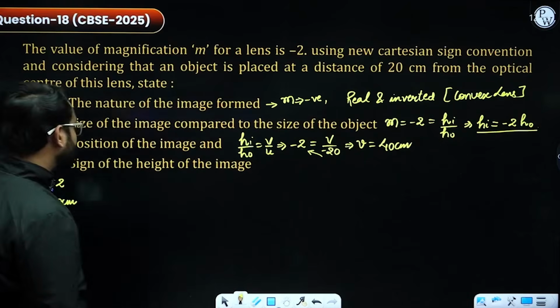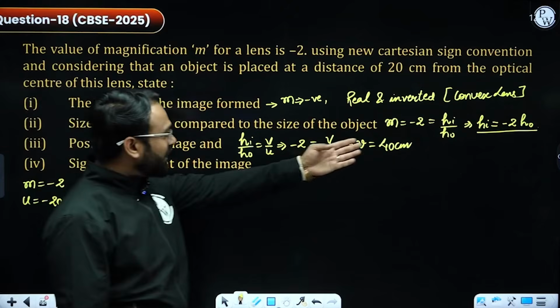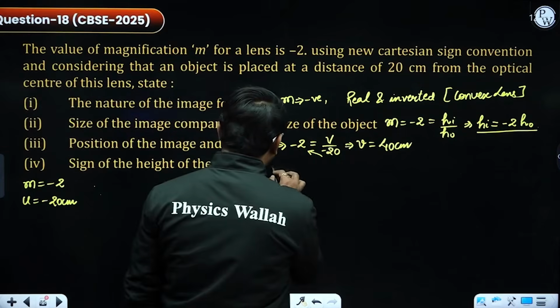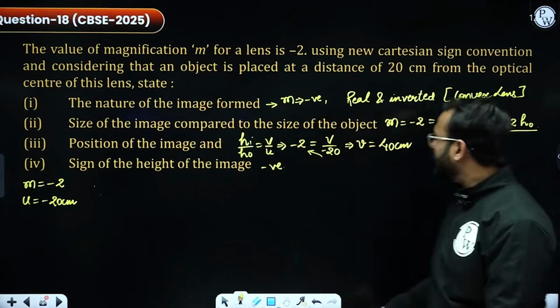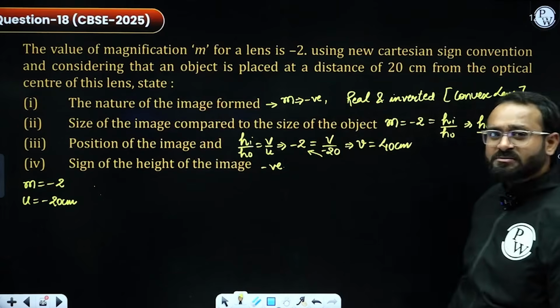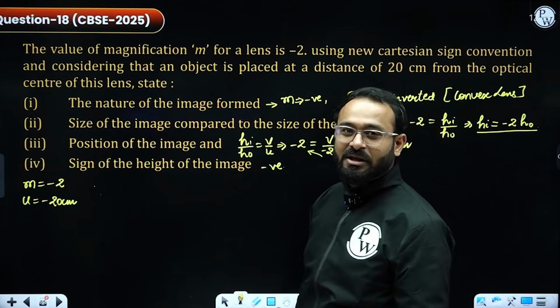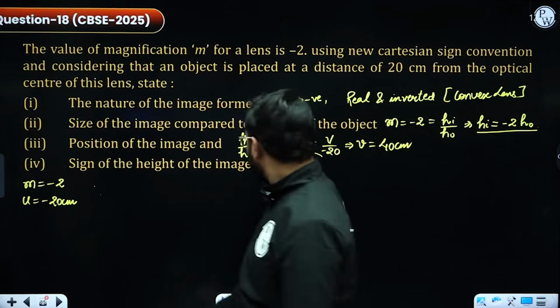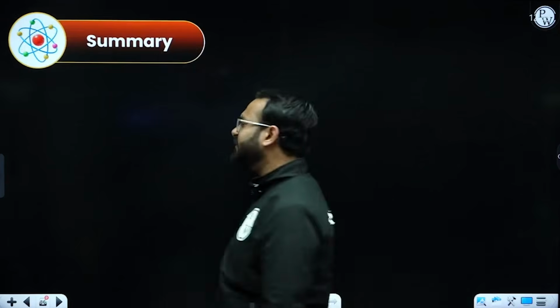And the last one, the sign of the height of image. Of course, the sign of height of image is coming out as negative. No calculation required, it's already there. The height of object will always be positive, and the height of image in that case will come out as negative.